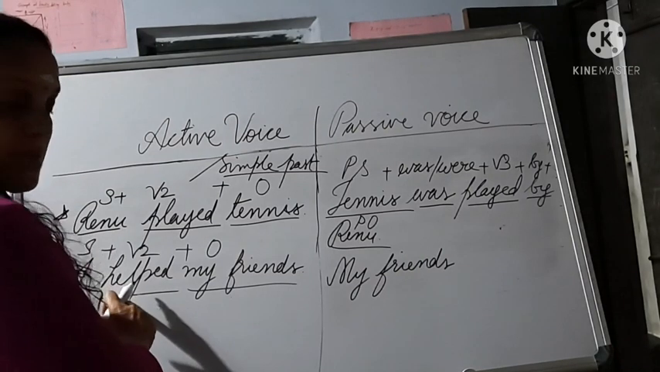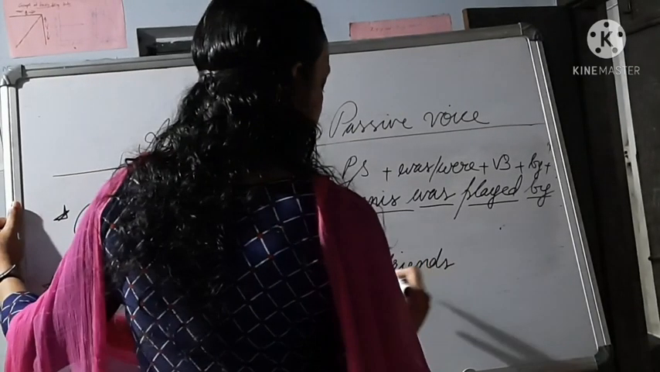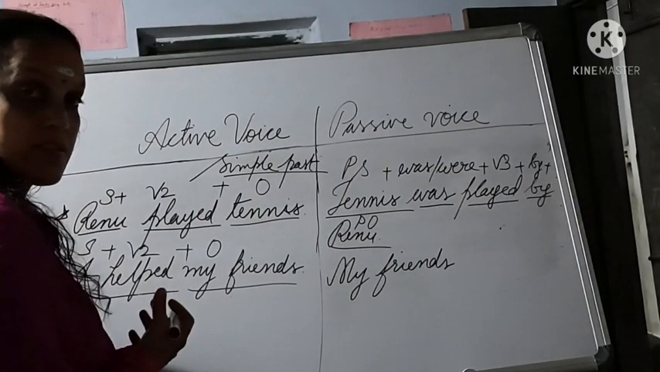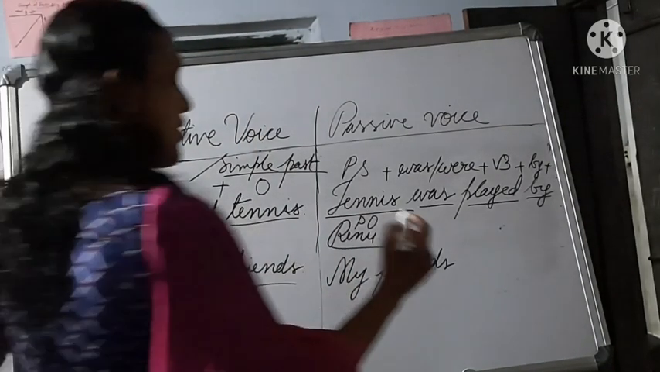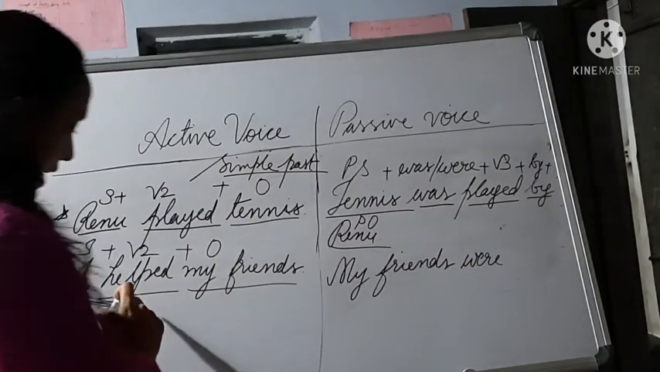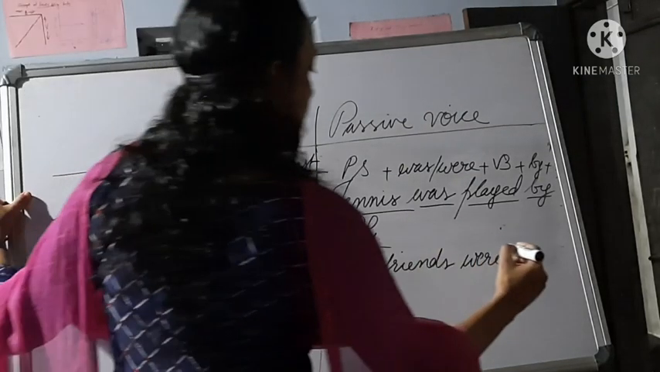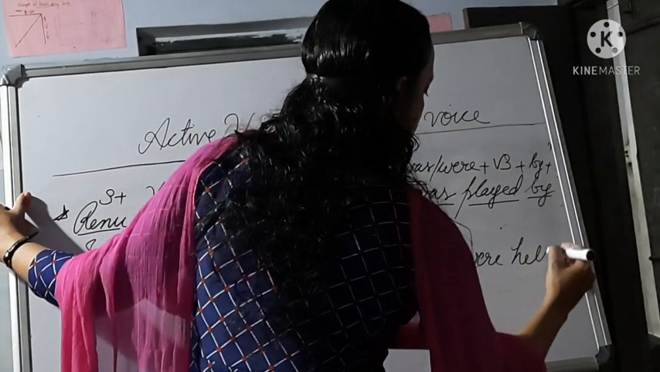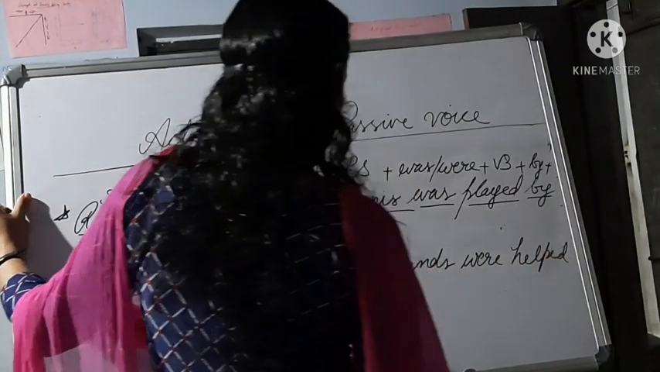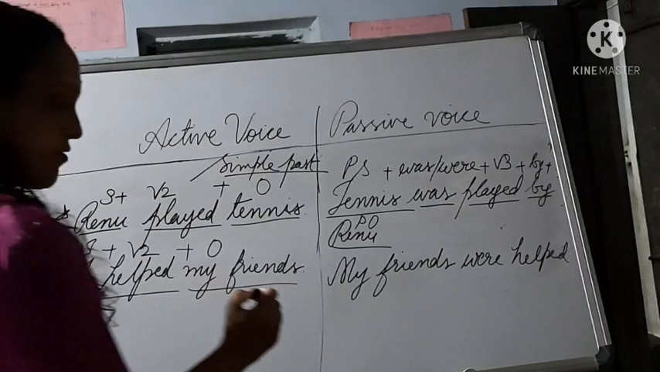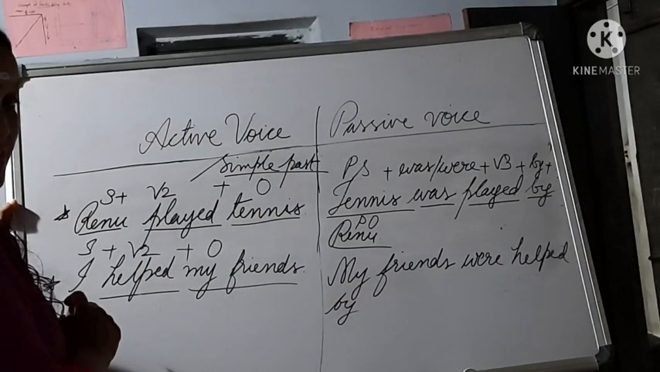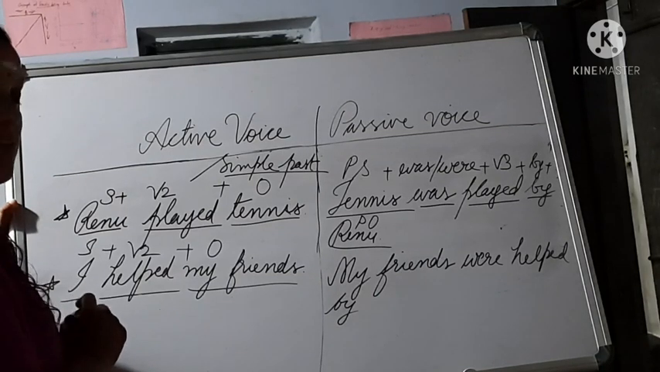Since it is simple past tense, you have to use was or were. Which one is suitable here? My friends, is it my friends was? No. My friends were. And V3 form of helped is helped itself. That is past participle form of help is helped. My friends were helped. Then I told you that you add a special word, that is by whom? By I. Is it by I? No. Instead of I, you have to write me.